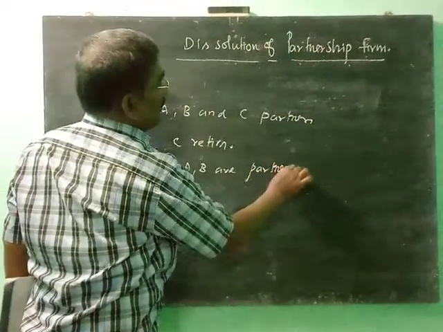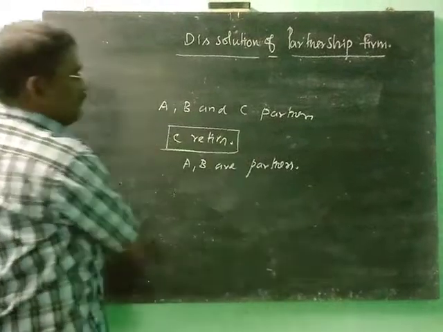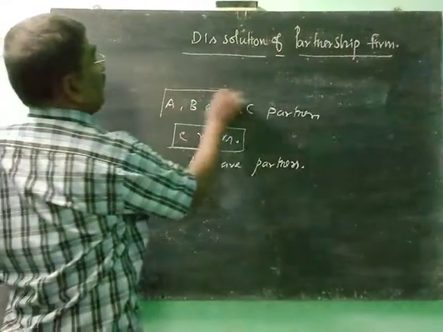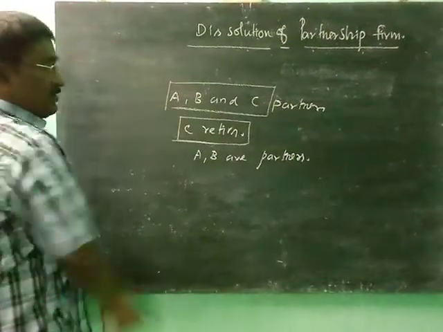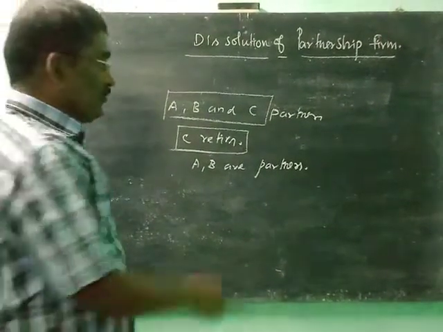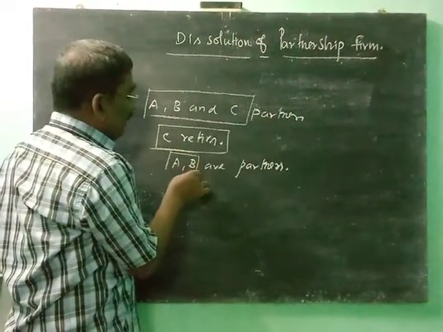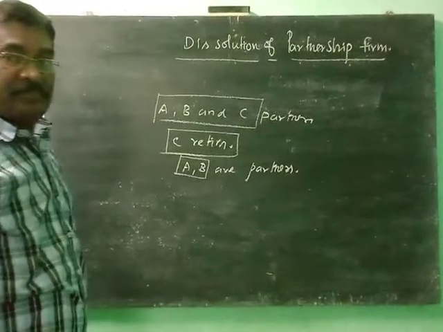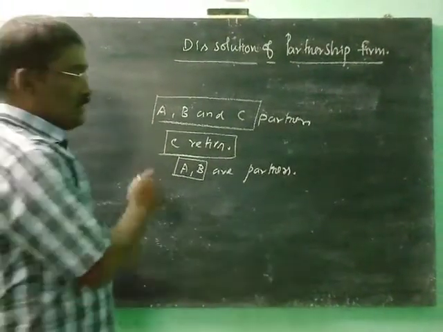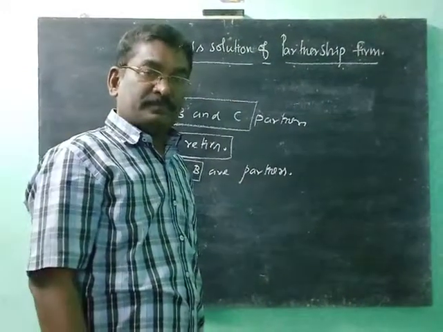After C's retirement, the relationship between A, B and C comes to an end, while the partnership between A and B continues. This type of dissolution is called dissolution of partnership.